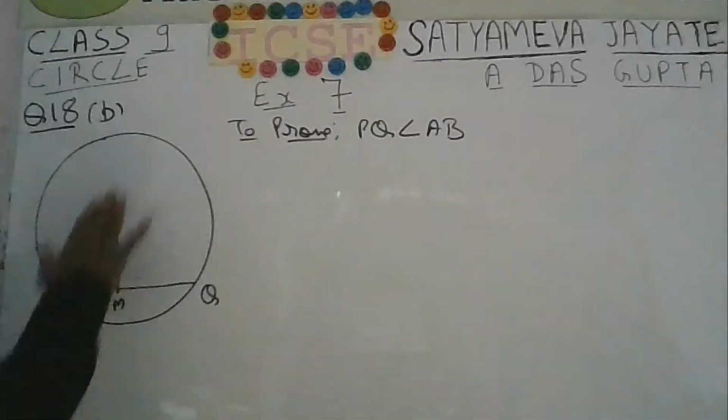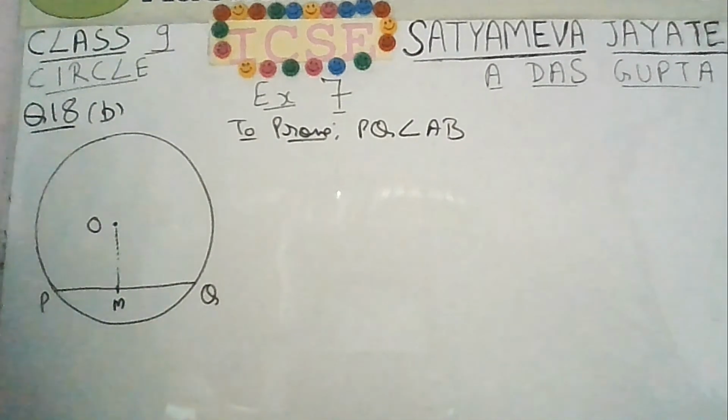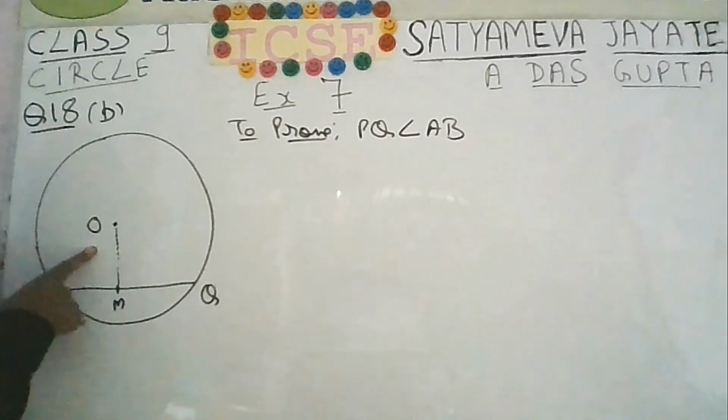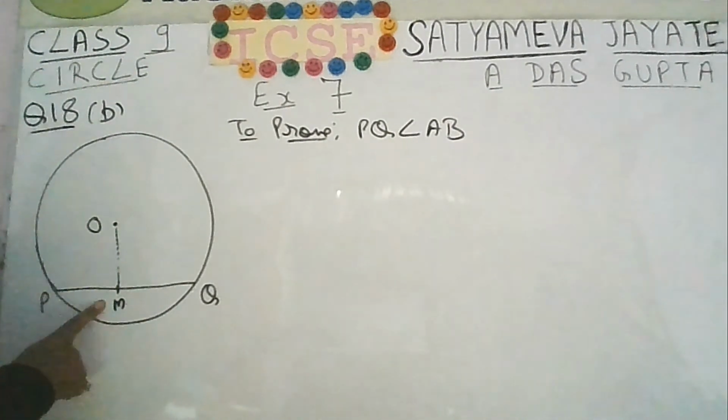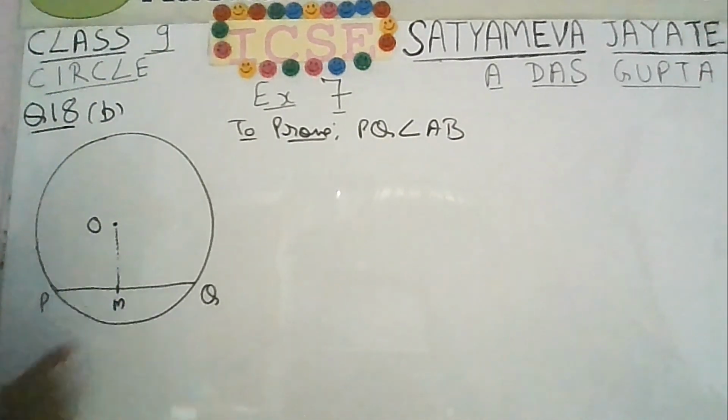Okay. So for question number 18, second subpart, B subpart, this is a circle. O is the center. PQ is the chord. M is the midpoint of the chord PQ.